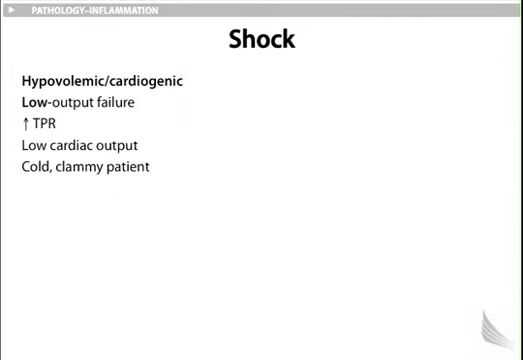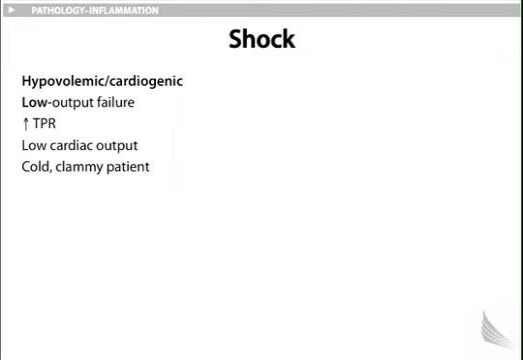On this slide, we'll take a look at two different types of shock. Hypovolemic or cardiogenic, meaning that the heart itself, the pump, has failed, therefore resulting in low output failure. There is increased TPR, total peripheral resistance, because the sympathetic has kicked in, stimulating alpha-1 vasoconstriction.